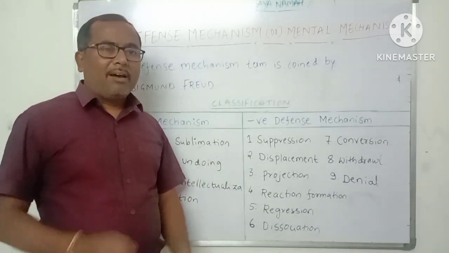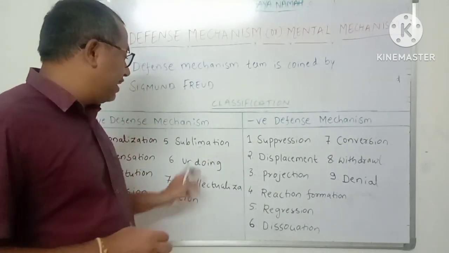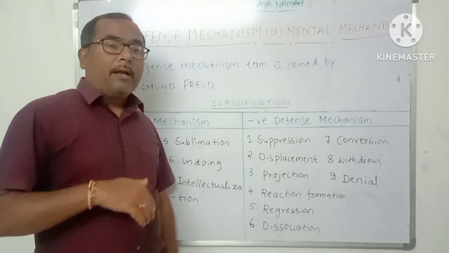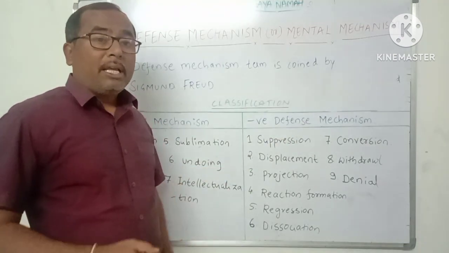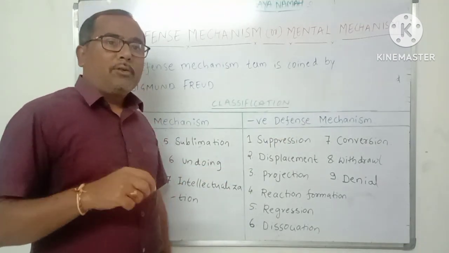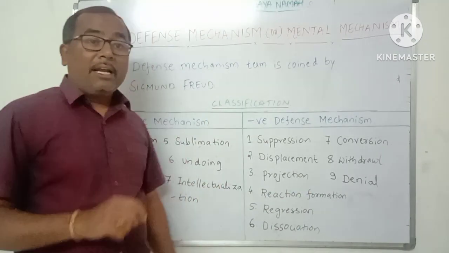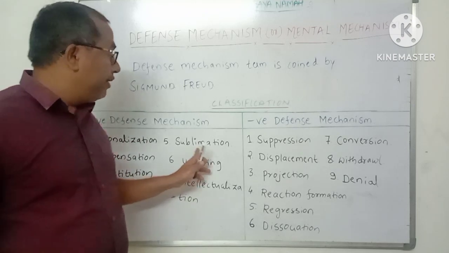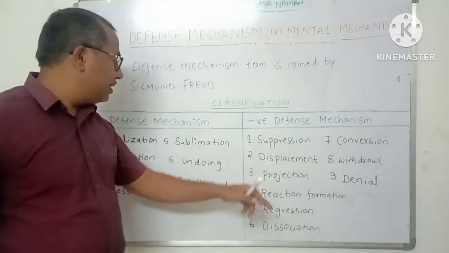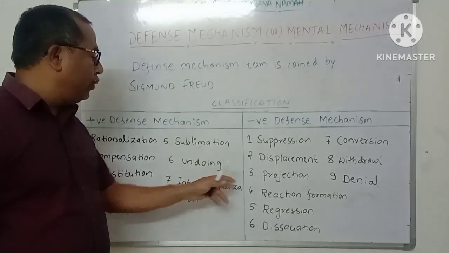For example, whenever a person is frustrated or angry at someone, he may write it in his diary and try to get rid of the frustration by writing something and relieve himself. So this is known as sublimation. Next one is undoing.